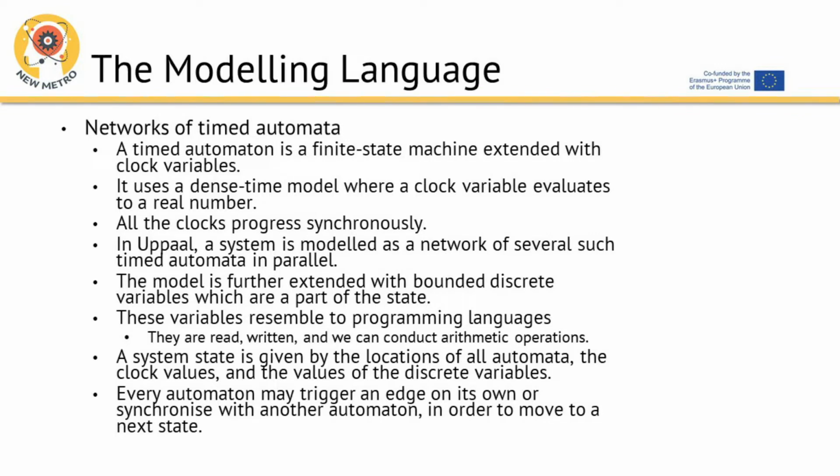The model is further extended with bounded discrete variables which are a part of the state. These variables resemble those of programming languages. They are read, written, and we can conduct arithmetic operations. A system state is given by the locations of all automata, the clock values, and the values of the discrete variables. Every automaton may trigger an edge on its own or synchronize with another automaton, in order to move to a next state.